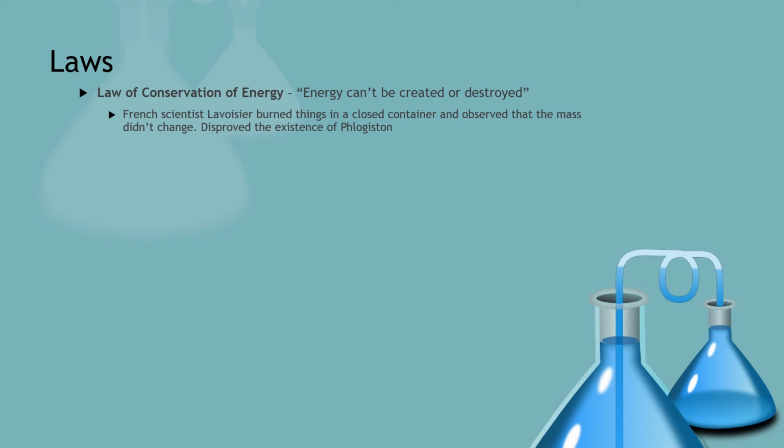The law of conservation of energy states that energy can neither be created nor destroyed. So a French scientist, Lavoisier, burned things in a closed container and observed that the mass did not change. This disproved the existence of phlogiston. So before this, people thought that maybe if you took wood, for example, and you burned it, whatever made up the wood would just simply disappear, or it was simply just destroyed.